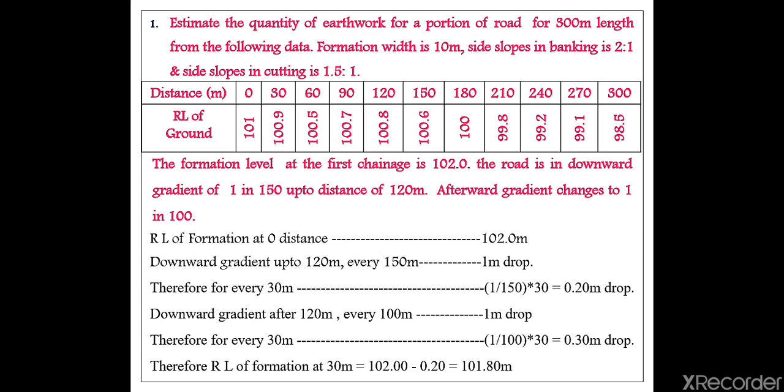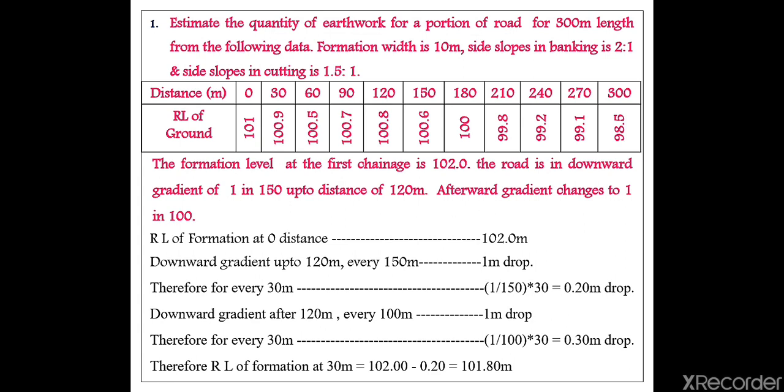Why is this RL of ground needed? Because when we know the RL of ground, we know the exact present situation of the road, how the road is at present, so that I can calculate how much I have to cut and how much I have to fill.